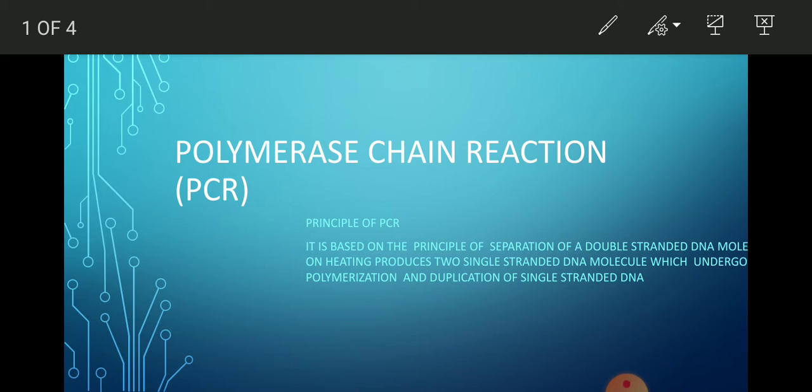These single stranded DNA molecules are copied by using DNA polymerase, that is the duplication of the original DNA molecule. So this is about the principle of the PCR.